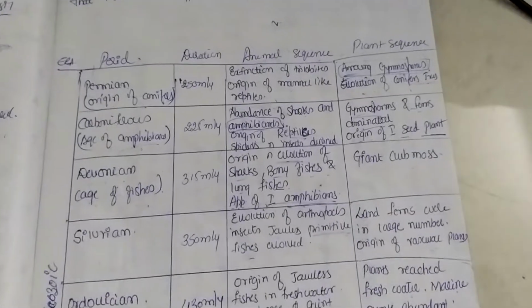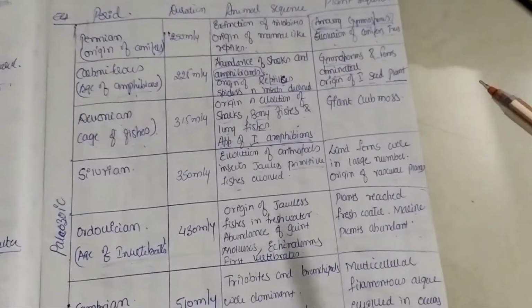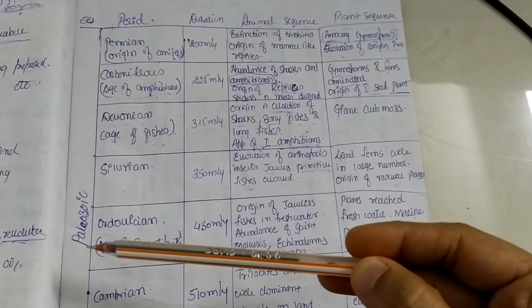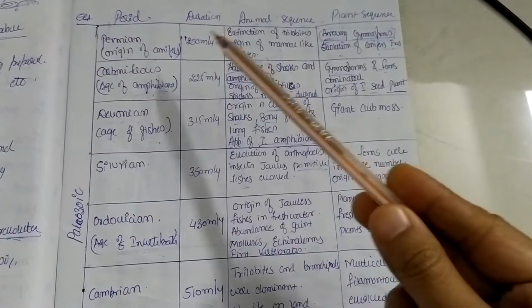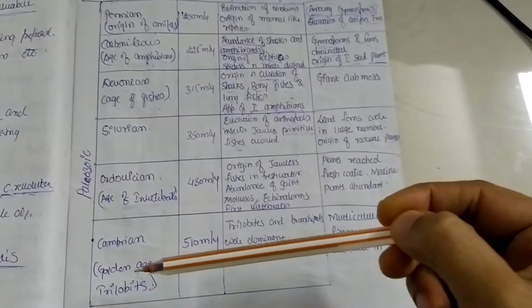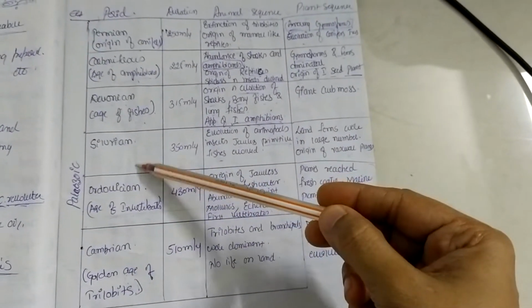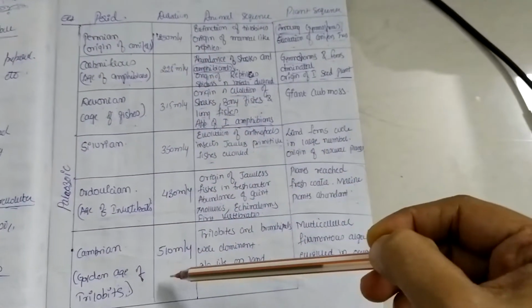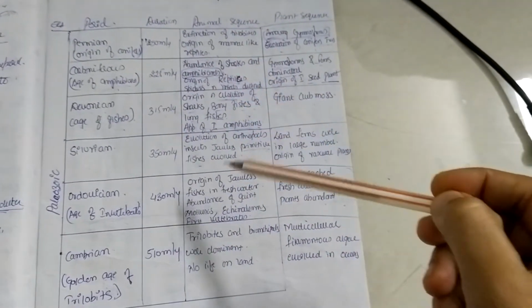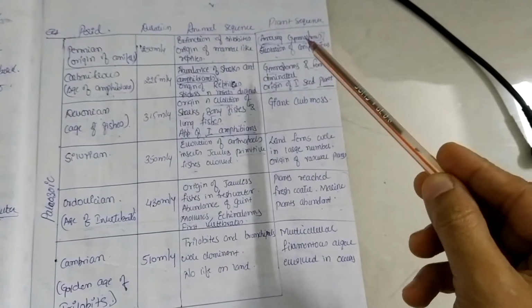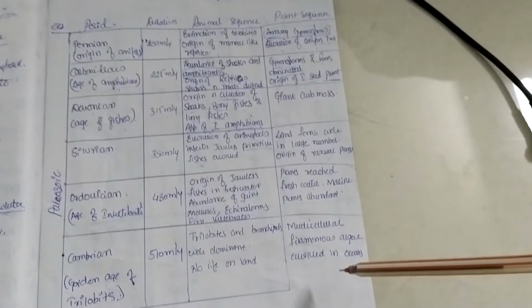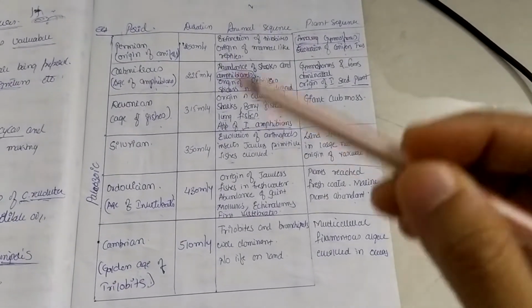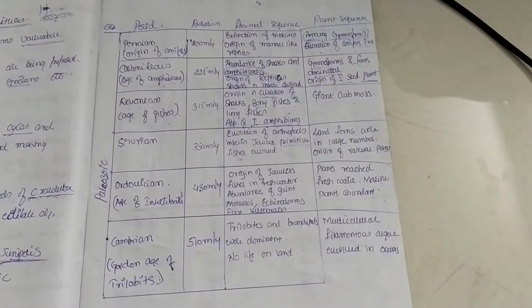So this is the chart which explains different events which occurred in different periods of the Paleozoic era. So we have different periods like Cambrian, Ordovician, Silurian, Devonian, Carboniferous, Permian. This is the duration. And these are the events of the animals in sequence. These are the events of the plants in sequence. Now the question is how to memorize this entire table, right?